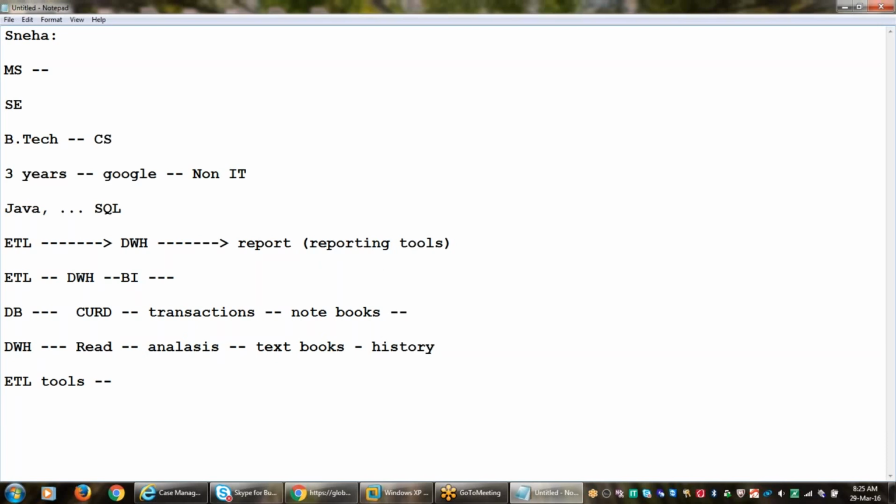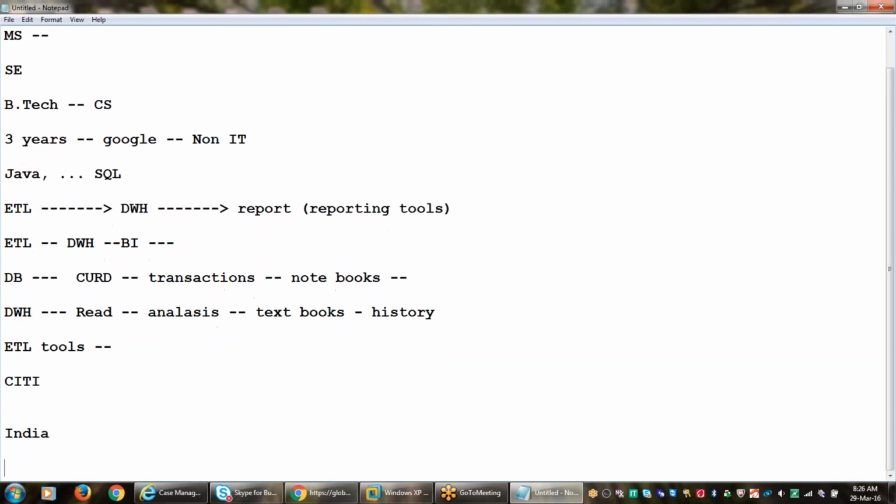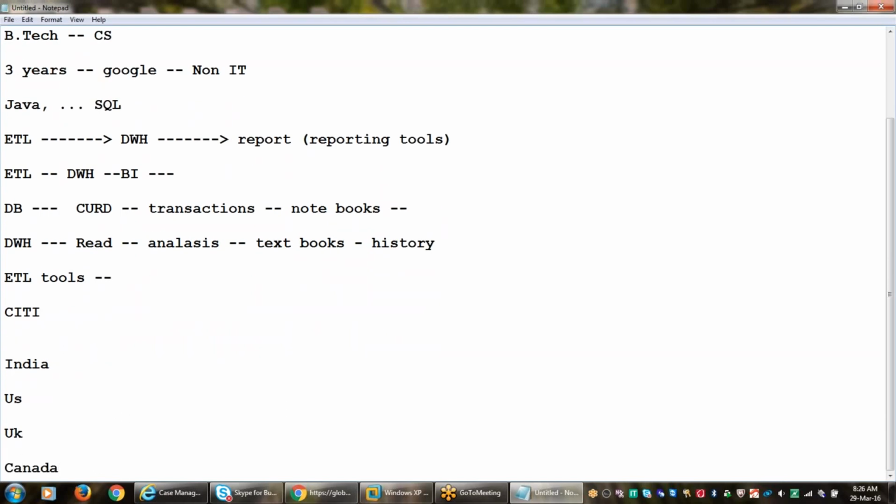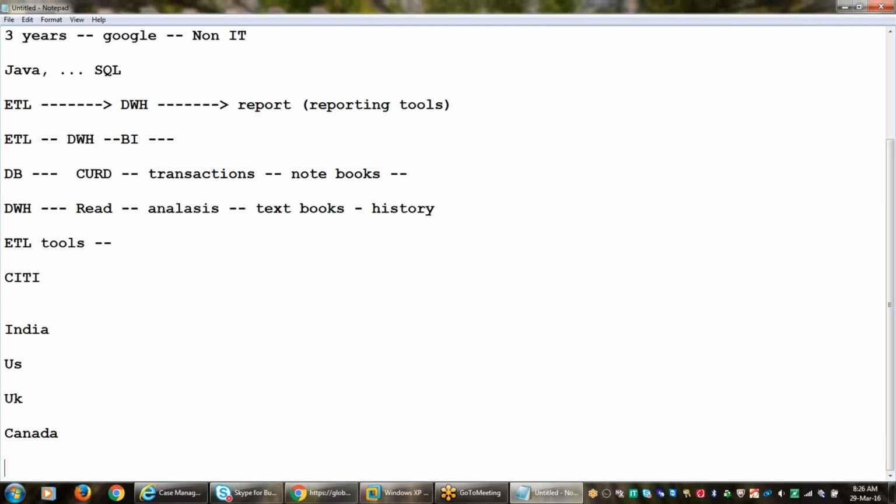Here, extraction means, for example, if you take any business, it will be there in all the countries. Take Citibank: they are doing operations in India, the US, the UK, and Canada. If the business users of Citibank want to know what is happening all over the world, they want to get some reports on how they are doing business.